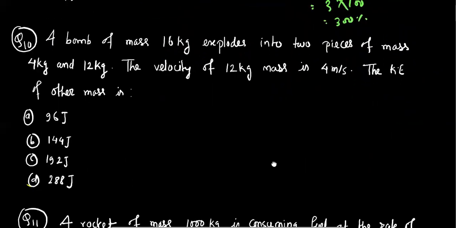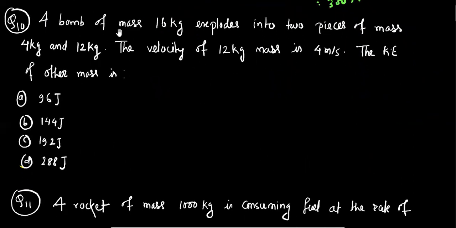Now we are going to solve question number 10. A bomb of mass 16 kg explodes into two pieces of mass 4 kg and 12 kg. The velocity of the 12 kg mass is 4 meter per second. The kinetic energy of the other mass is. As there is no external force acting in this condition, we have to use the conservation of momentum concept.